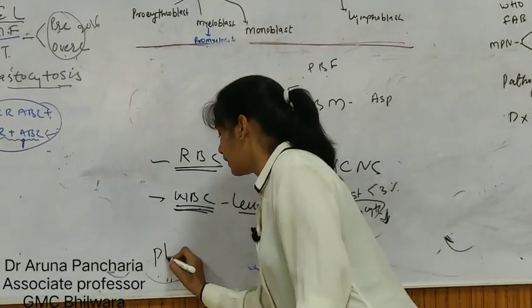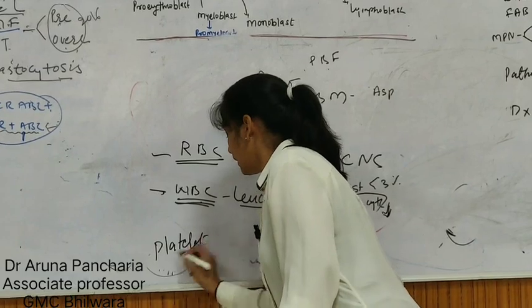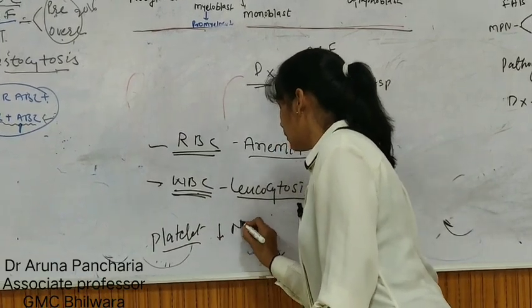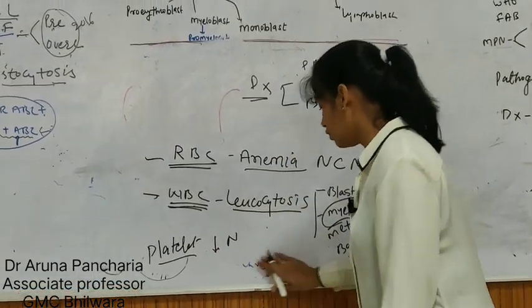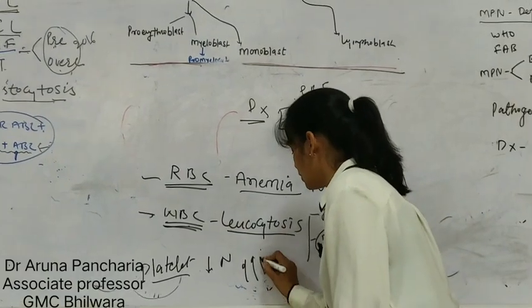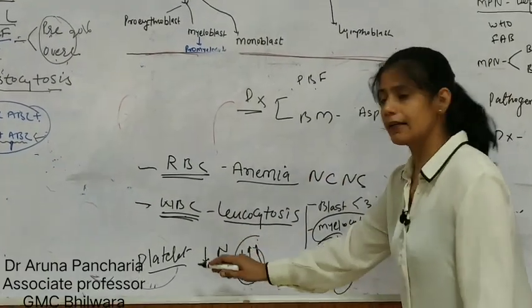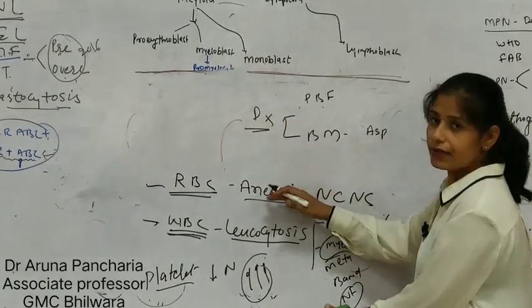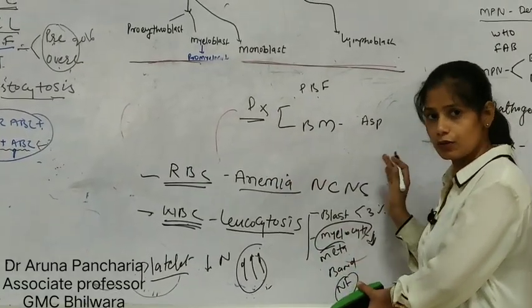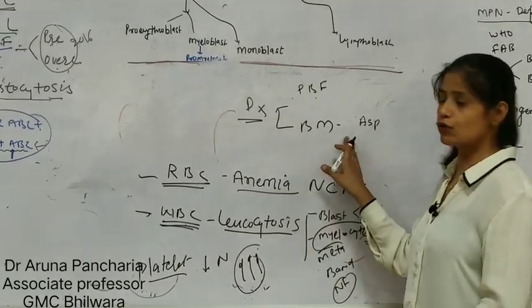Now what happens in the platelets? Platelets can be reduced or normal, but normally we see thrombocytosis. So the platelets show thrombocytosis. This will reflect in the bone marrow also. So in bone marrow, what is going to happen?